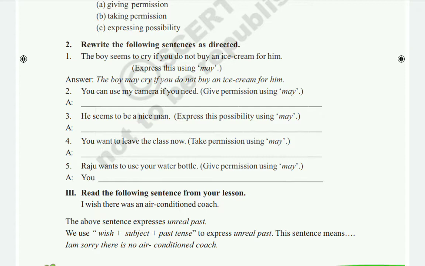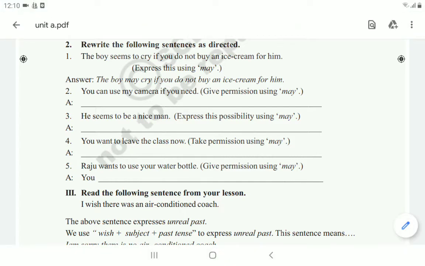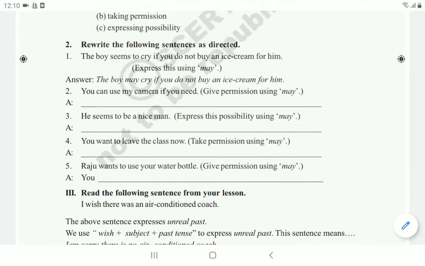You can use my camera if you need. So give permission using may. Using the helping verb may, again we have to rewrite this sentence, children. So the correct option is, you may use my camera if you need. Here there is given can, but we are writing using may. Instead of can, we can write simply may.